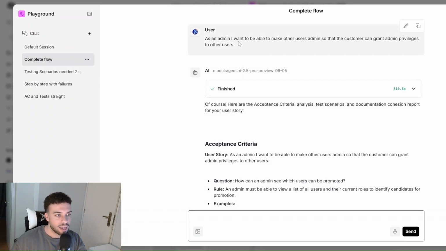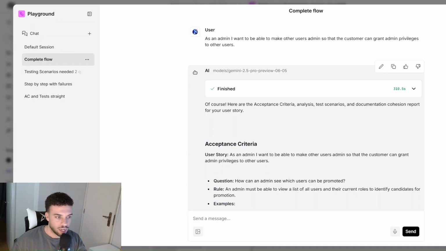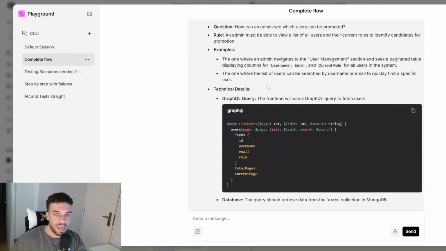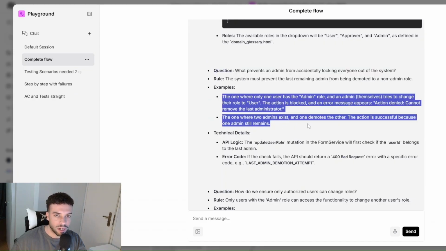As you can see, I sent exactly the user story, in this case, nothing else for this agent. And the agent automatically said it's gonna output acceptance criteria, analysis of the quality of these acceptance criteria, the testing scenarios, and a report about the cohesion of your documentation, how you can update the documentation to reflect the changes introduced by this new user story, acceptance criteria, and testing scenarios. So it first outputted really well the acceptance criteria, exactly in the format that I asked it, creating like a question, defining what's the rule of that acceptance criteria, and giving proper examples.